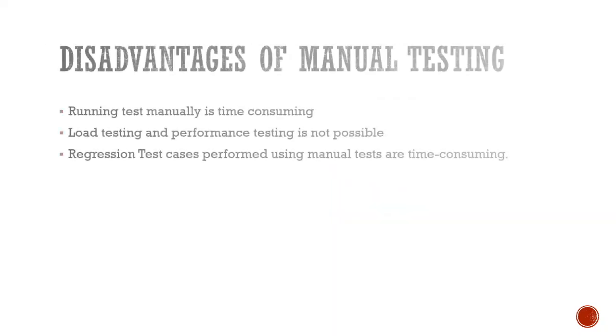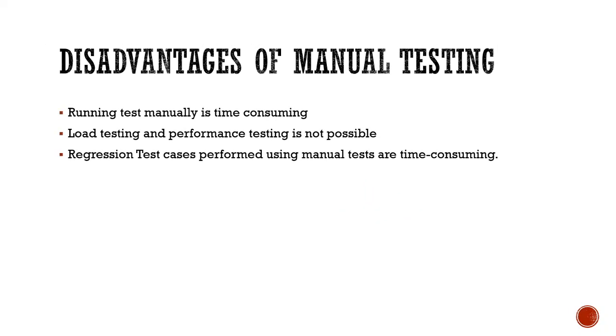Coming to disadvantages. Running tests manually is time consuming. As we all know, if the same test case is repeated again and again, it takes a lot of time, and it can be tedious sometimes. Second, load testing and performance testing are not possible. In manual testing we can't perform load and performance testing. For that we need tools like JMeter and LoadRunner.